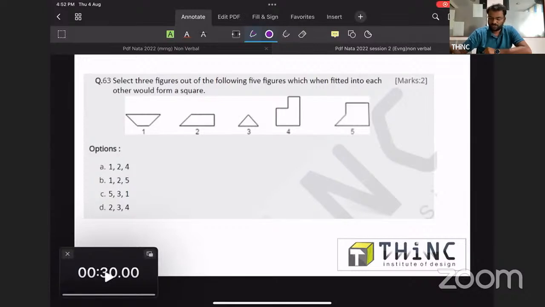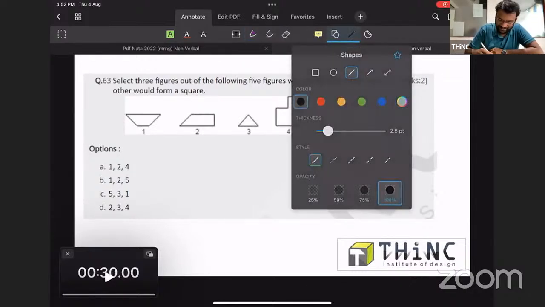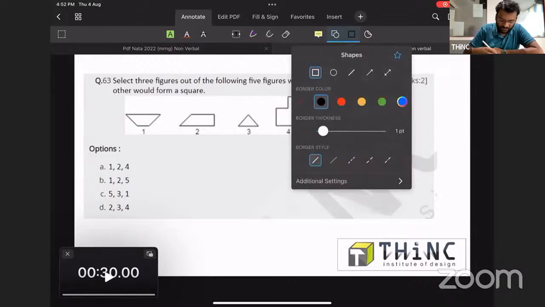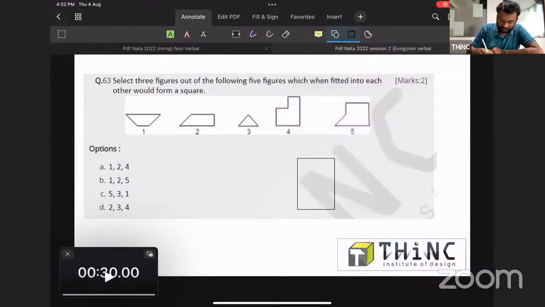While solving these kinds of questions, we want a square. That is the end requirement. So we will draw that square first, then we will go for the options.